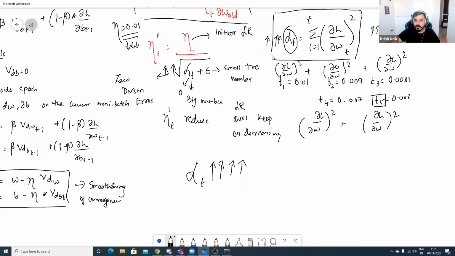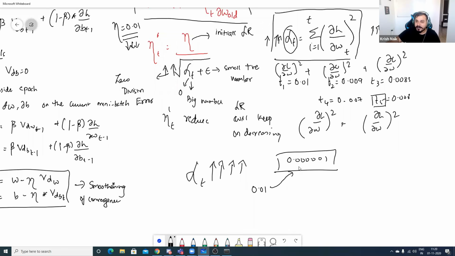When we divide by a very big number, this particular number will be a small value. My learning rate, where I started as 0.01, after some number of iterations becomes a small number.